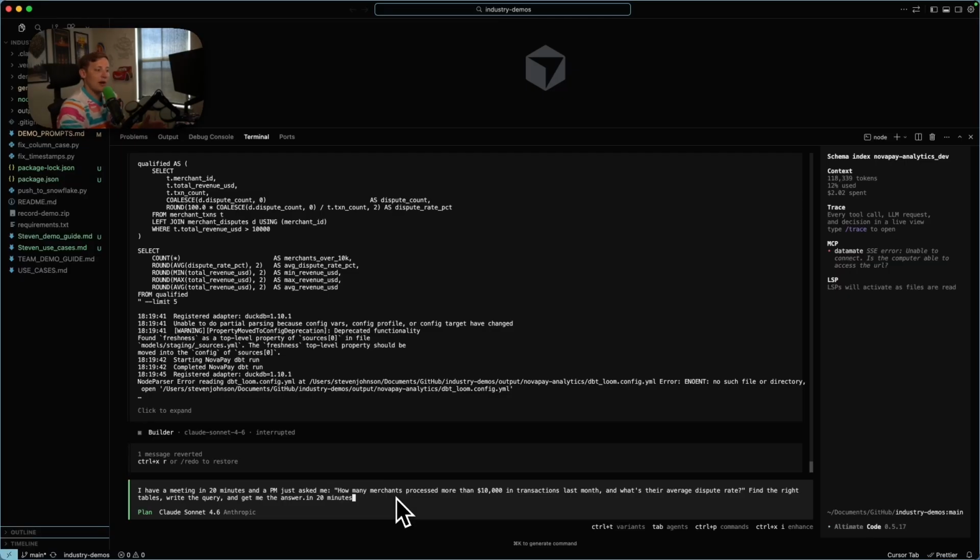So now that we're in Cursor, I already have the request pre-written down here. I have a meeting in 20 minutes, and a PM just asked me how many merchants processed more than 10K in transactions last month, and what's their average dispute rate. Find the right tables, write the query, and give me an answer in 20 minutes.